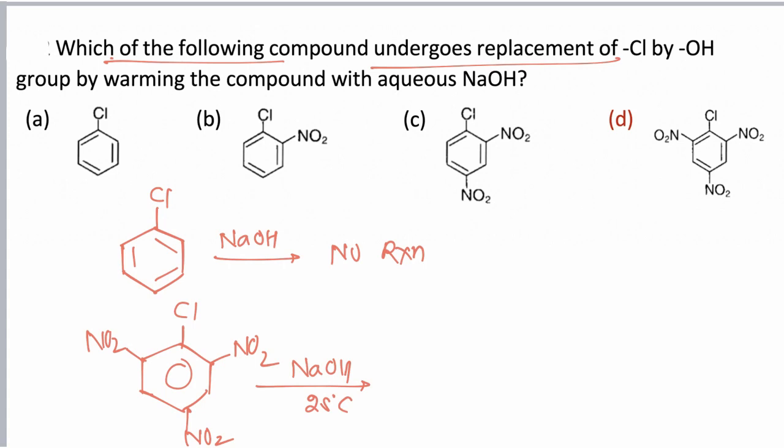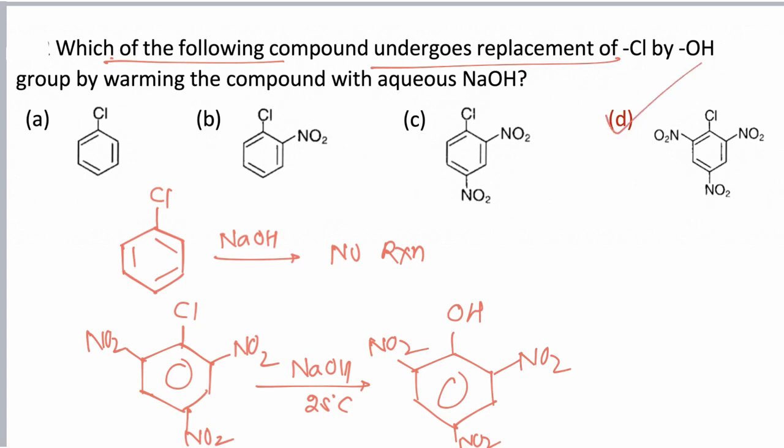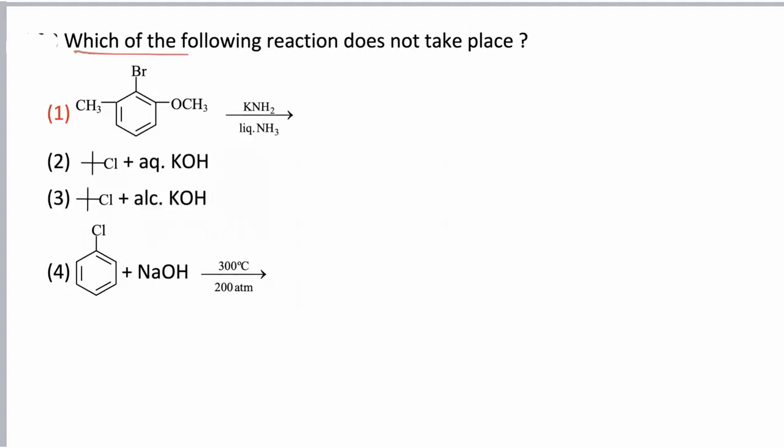But if only one or two nitro groups are present, then we have to heat the reaction mixture to get the final product. So if 3 NO2 groups are attached, then the reaction will continue at room temperature, and hence the correct answer is D.